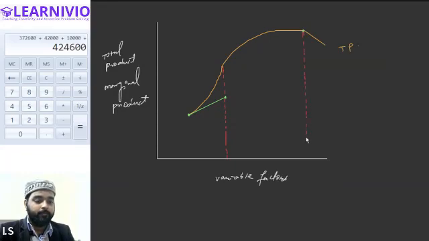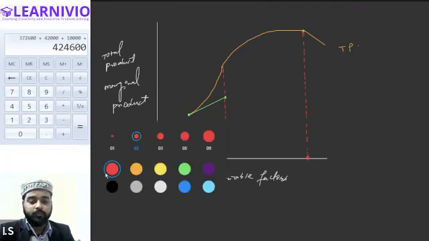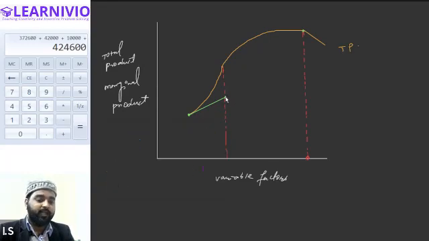So at this point, marginal product will be zero. So that means we can drag this line from this point to this point straight. This will be marginal product declining. And when total product starts to decline, marginal product becomes negative. So this will be the diagram for the marginal product.